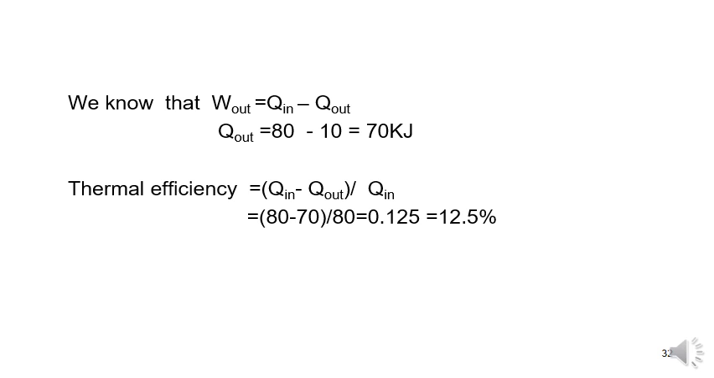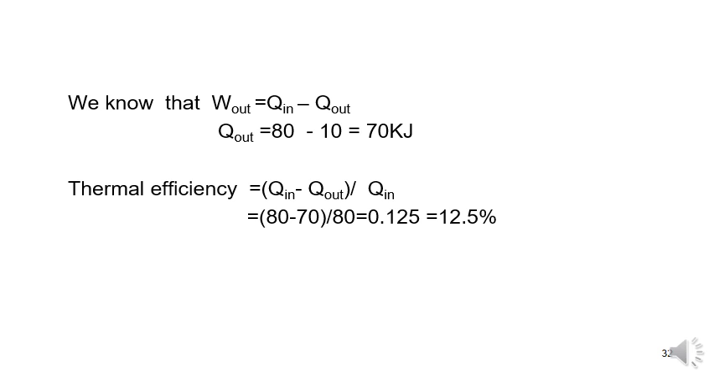So you have to remember only two things. What is the efficiency of the Carnot cycle? Efficiency is equal to output by input. Output is equal to heat supplied minus heat rejected, so Q in minus Q out divided by Q in, or in terms of temperature it is equal to 1 minus T2 by T1. T1 is the maximum temperature, T2 is the minimum temperature.